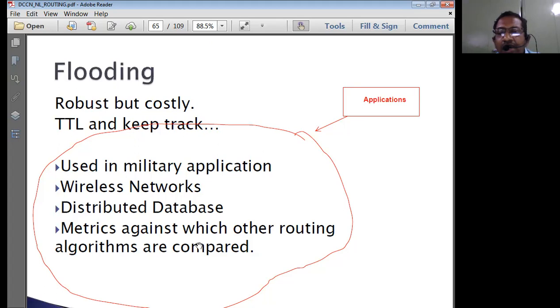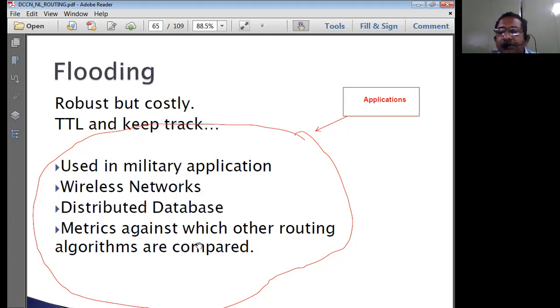In that case also, I prefer a flooding kind of technique in distributed database applications. Then another one, normally used by network engineers, is called metrics. Metrics is something against which other routing algorithms are compared. That means how far other networks are able to transmit the data packet from source to destination computer is going to be compared with flooding.